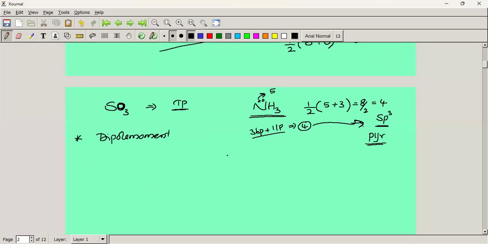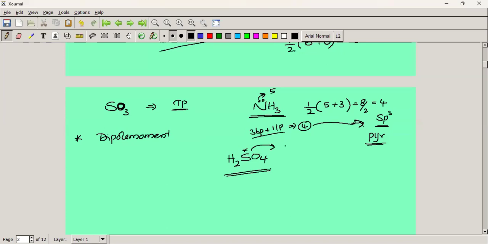Okay, I'm going to write one more example here, H2SO4. What is the hybridization of the central atom? The central atom is sulfur, and it is sp3, tetrahedral.